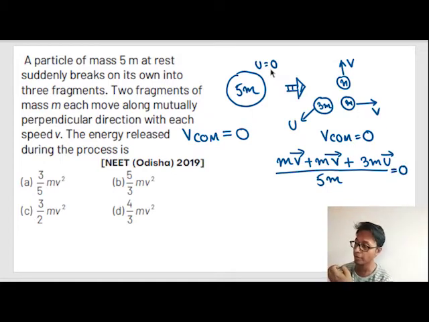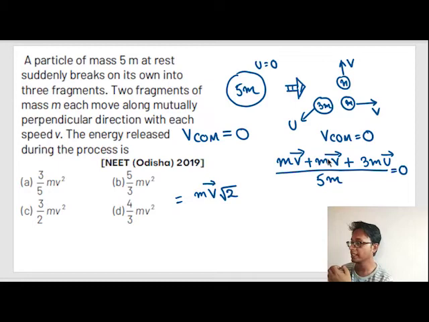Now don't make a silly mistake and add these two as mv plus mv equals 2mv. No, these are vector quantities. This velocity is a vector, this velocity is a vector, and they are in perpendicular directions. So what would happen when we add two perpendicular vectors? Square root of mv whole square plus mv whole square, so that would give us mv root 2. Understood?